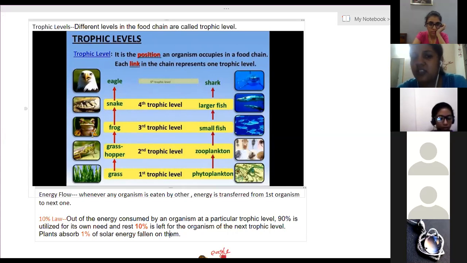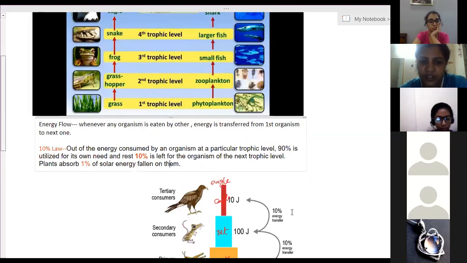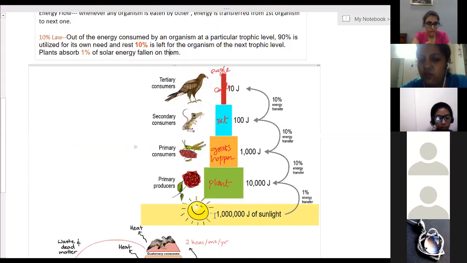So this way, the energy transferred from one trophic level to the next trophic level is only 10%. Here, I've written an example. If 1 million joules of sunlight is available and it falls on the plants, plants can absorb only 1%. They have the property of absorbing only 1% of that energy. That means these two zeros get cancelled, that is 10,000. So 10,000 joules of energy is what the plants have used up.